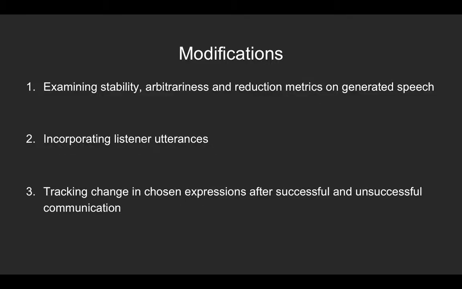I'm currently working on reaching the target accuracy scores that Hawkins et al. achieved in 2017. However, once that's complete, the 3 main modifications I'd like to make to that design is first, to calculate the stability, arbitrariness, and reduction metrics on the speech generated by the agents in the model. Second, I'd like to incorporate listener utterances as well as speaker utterances while training the base speaker and listener models.